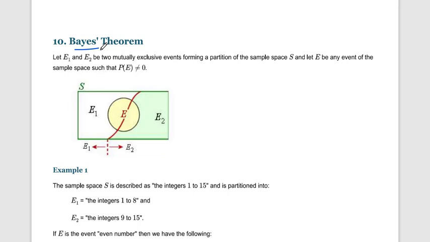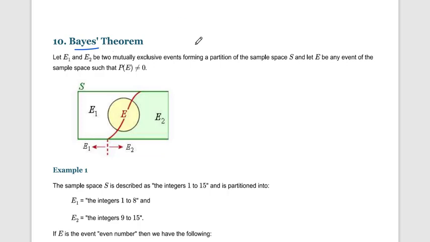Then you have difficulty deciding which formula to use, so keep in mind how to identify the type of event in the question.